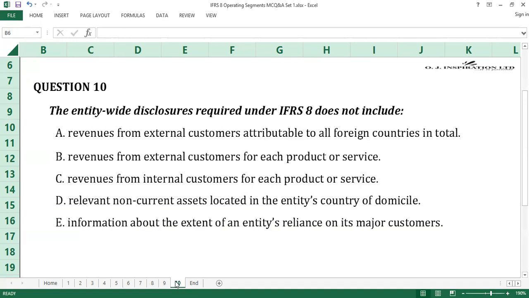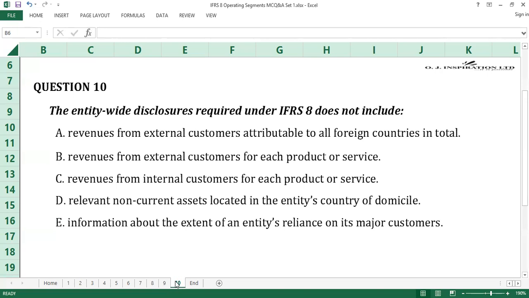Question number 10. The answer to question number 10 is C. Revenues from internal customers for each product and service. For all entities that have reportable segments, even when there is only one reportable segment, an entity is required to disclose information with respect to information about its products and services, geographical areas, and major customers relating to all of its reportable segments.